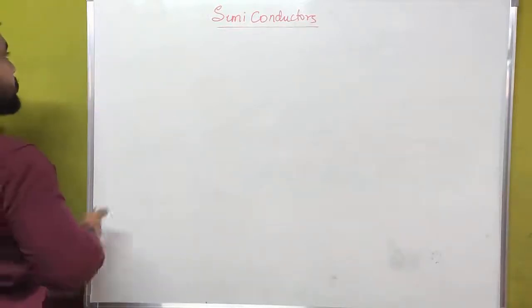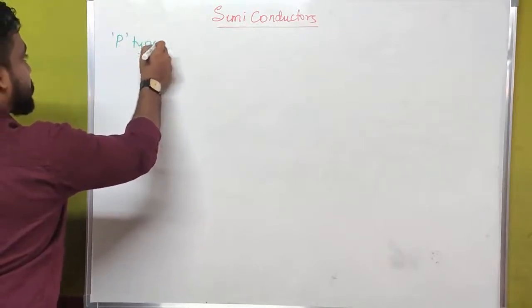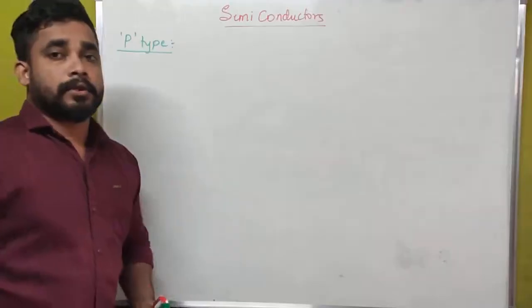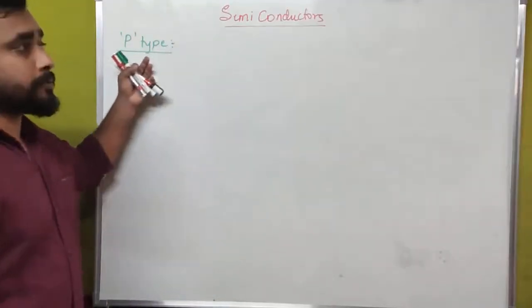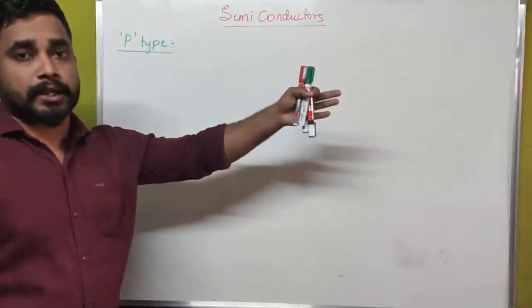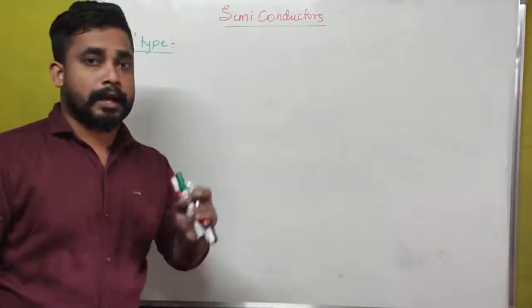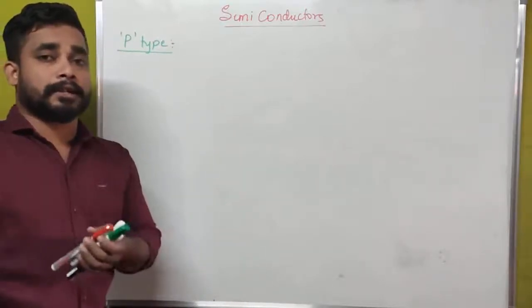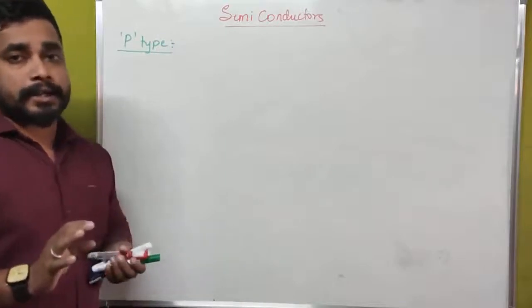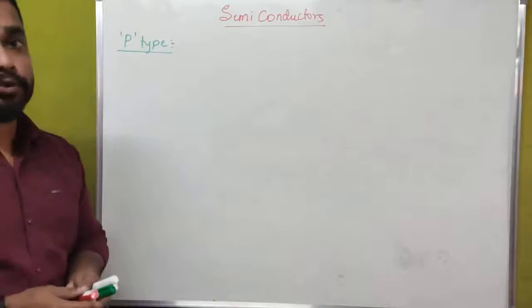The first concept is P type semiconductors. If we are doping an intrinsic semiconductor, then we will get an extrinsic semiconductor. How we get P type semiconductor, that is most important.